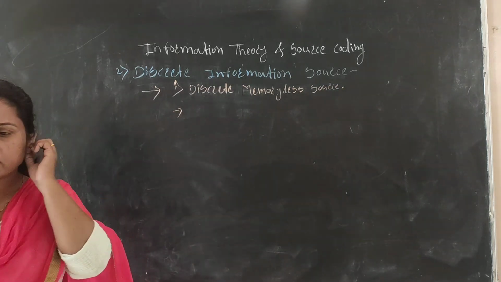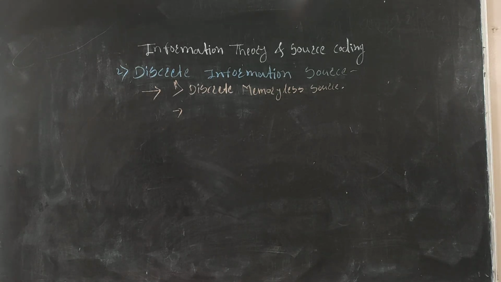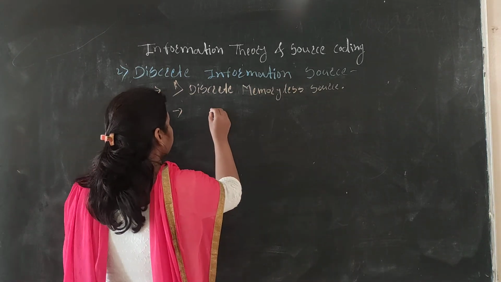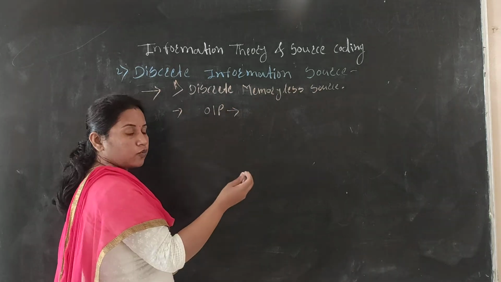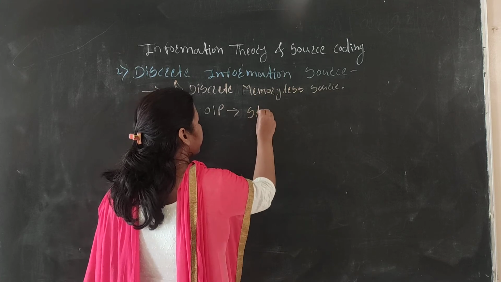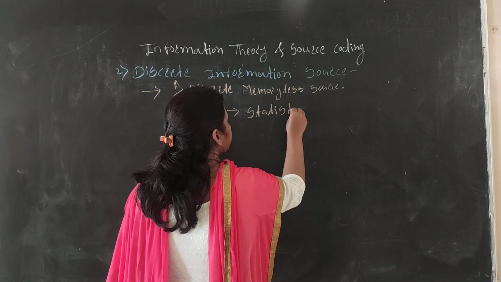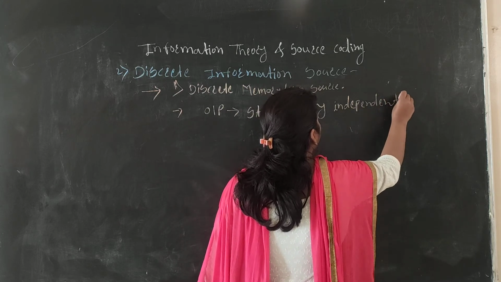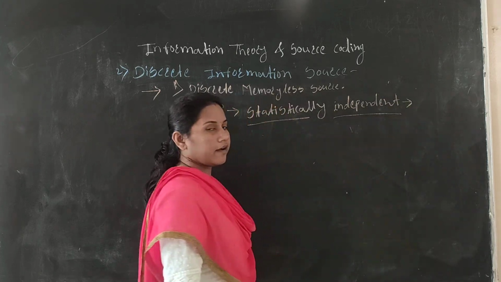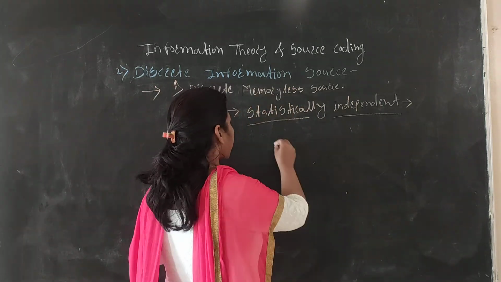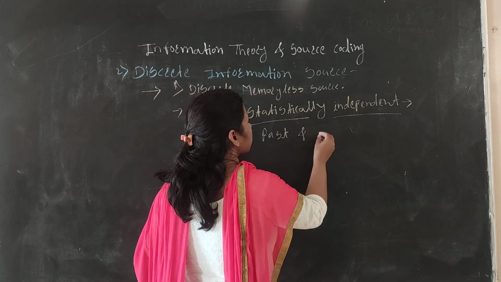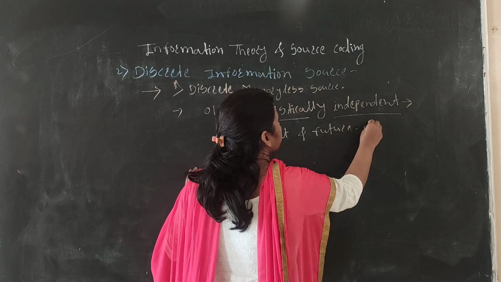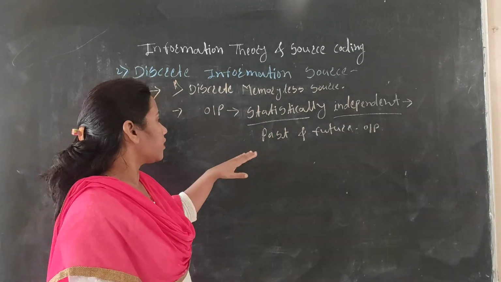Now we will see what the discrete memoryless source is. If the current output, a letter or symbol produced by a discrete source, is statistically independent of the past and future output, there is no relation between the current output and the past and future output.